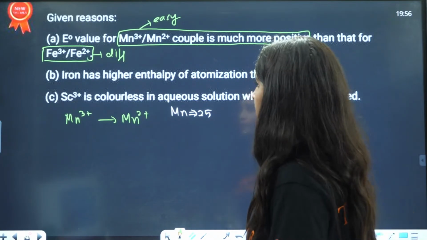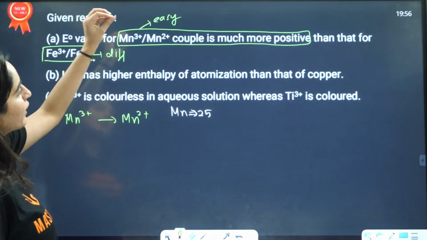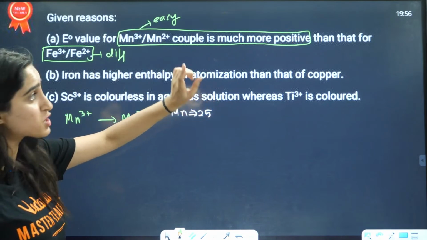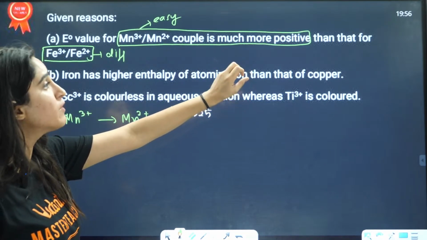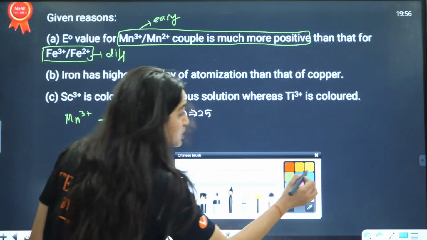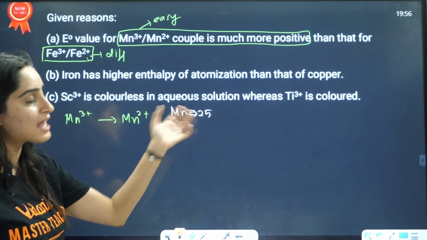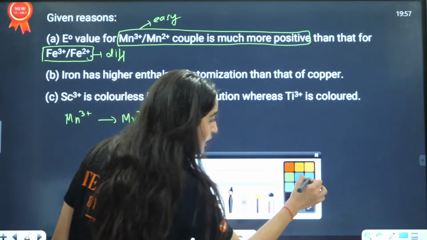Okay. Now, let us see. The first thing is E naught value for Mn3 positive to Mn2 positive couple is much more positive than that of Fe3 positive to Fe2 positive. Now, as you can see here, this Mn3 positive to Mn2 positive, manganese has an atomic number 25, right?